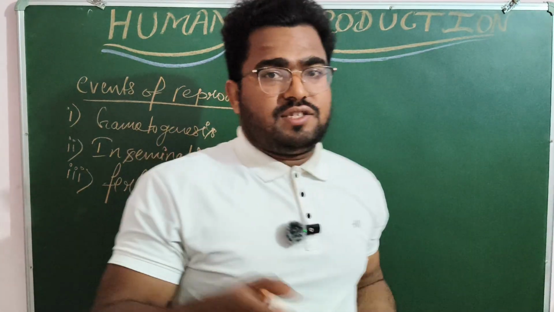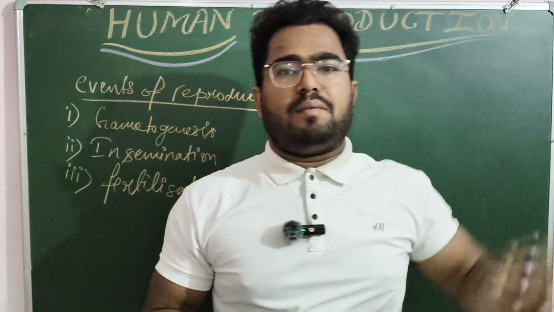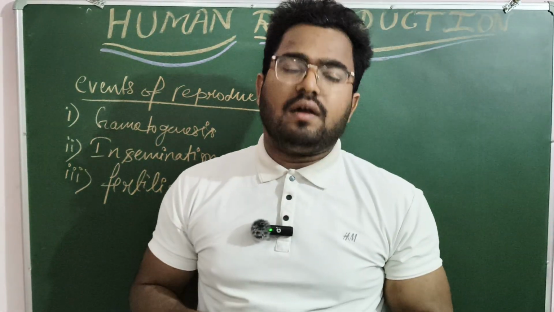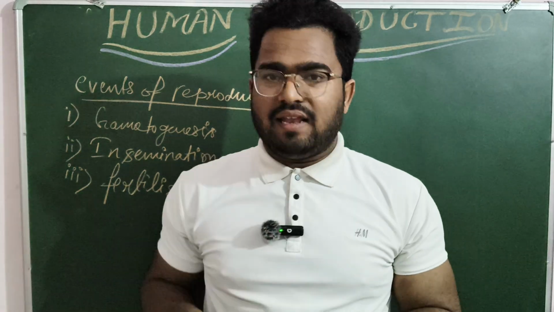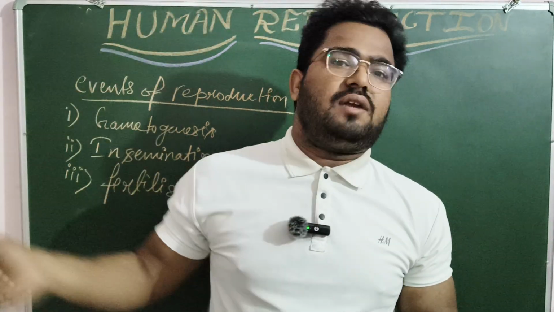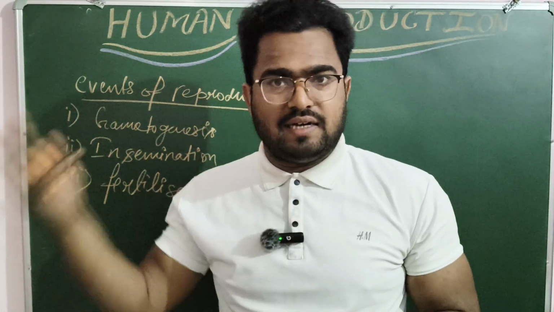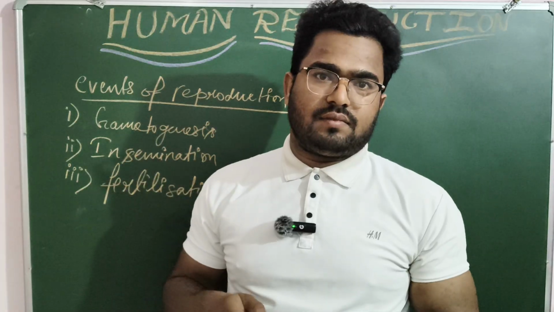Now after the fertilization, the diploid zygote has half the chromosomes from the mother and half from the father. Now the diploid zygote is ready. It is a single cell, containing a 2n set of chromosomes. It will divide mitotically to form 2 cells, then 4 cells, then 8 cells, then 16 cells, and so on.